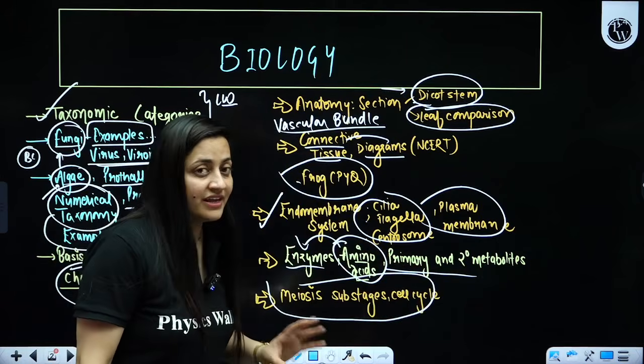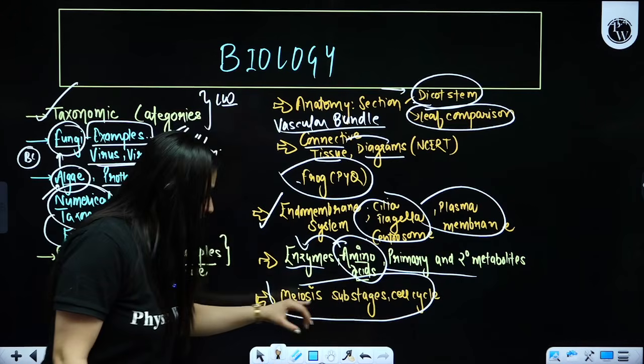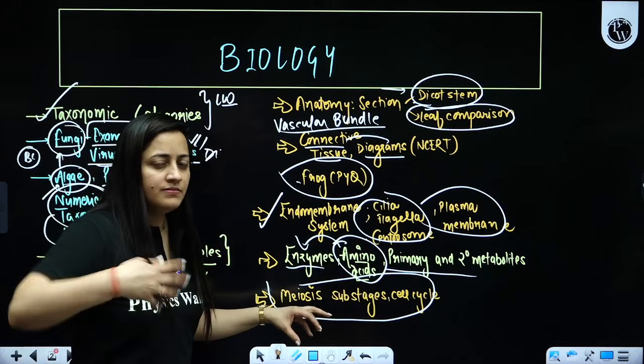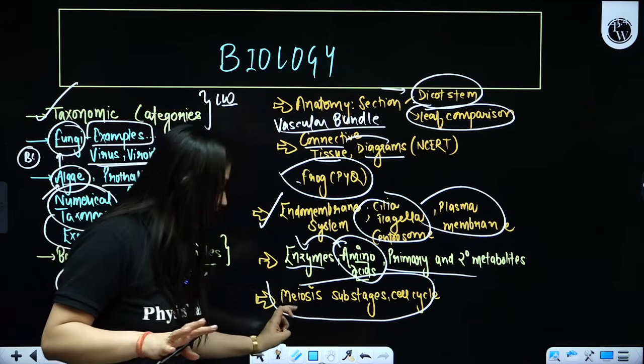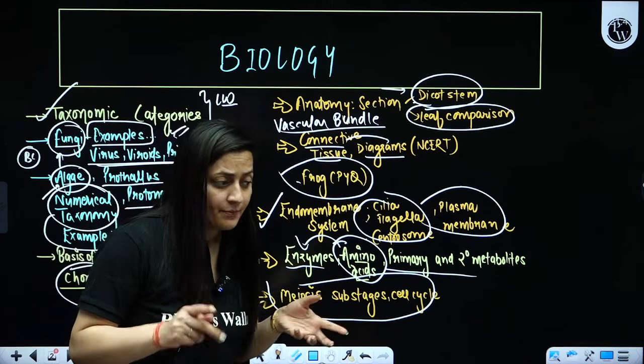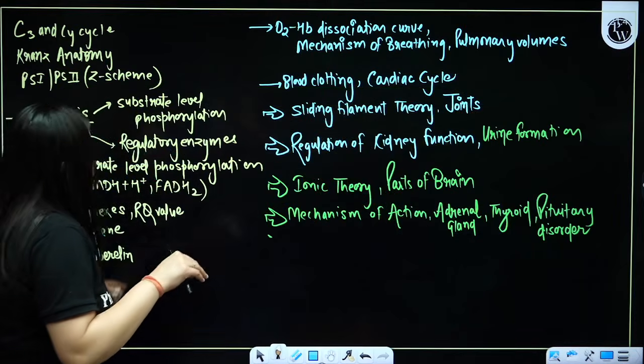Now come to the next part. Overall this chapter is very important. I won't suggest you leave anything, but when it comes to the main topics, last time the major questions were not from this part, so this year you can expect them. Meiosis substages: what is happening, when is it happening, and the metaphase comparison diagram, focus on that. Then read about the cell cycle.